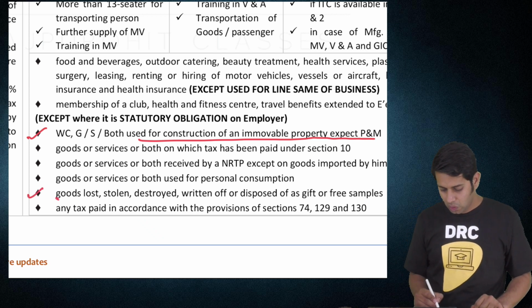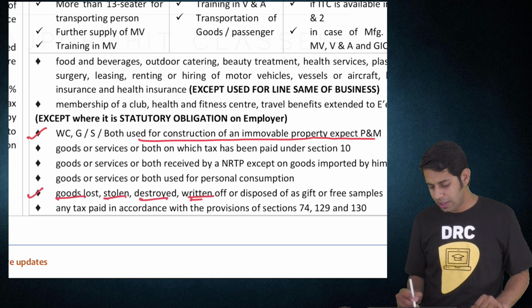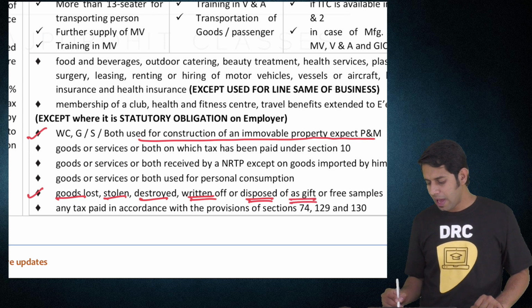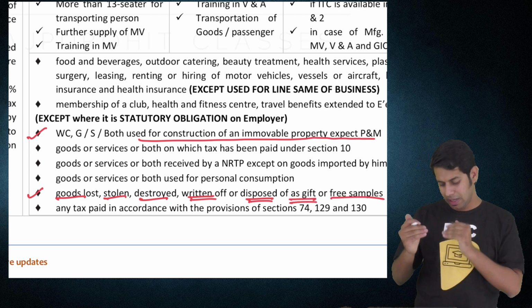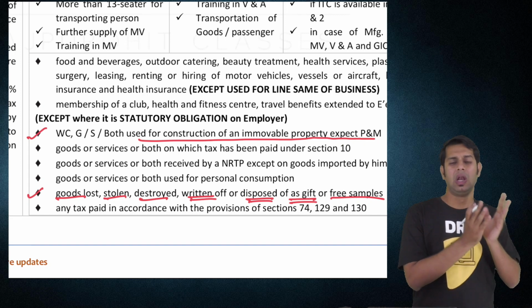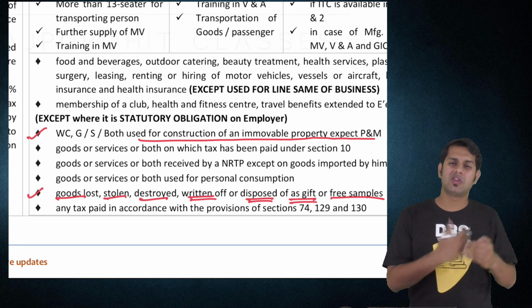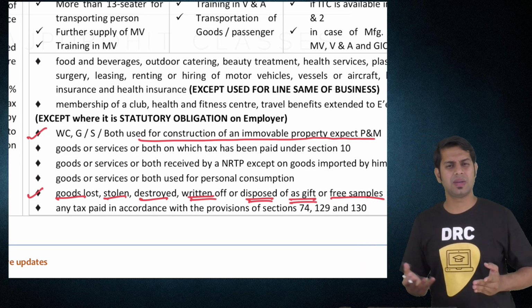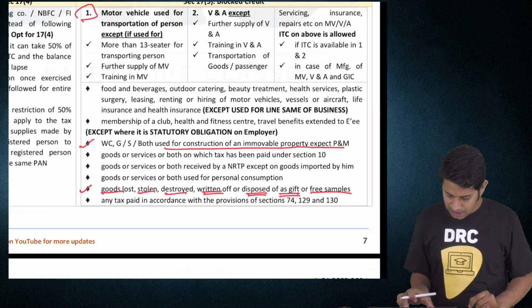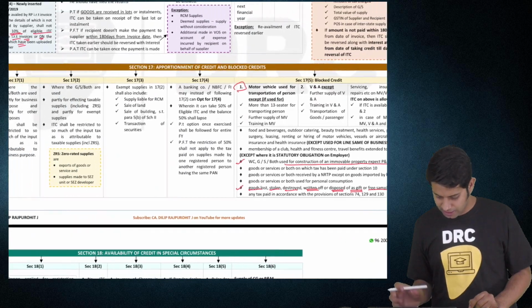Then goods lost, stolen, destroyed, written off or disposed of by way of gift or free samples, ITC is blocked. In the present case also, the goods which are lost or damaged because of evaporation, whether because of your negligence or not, it doesn't matter, ITC on the same will be blocked. You cannot take input tax credit.